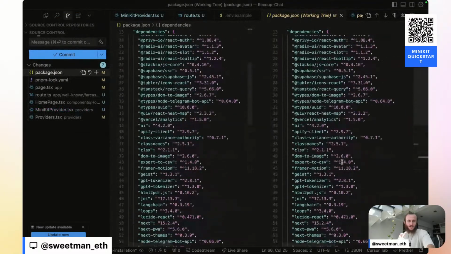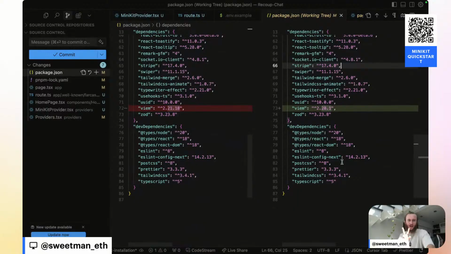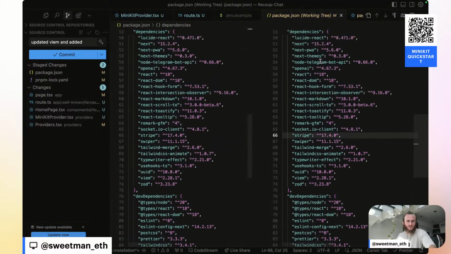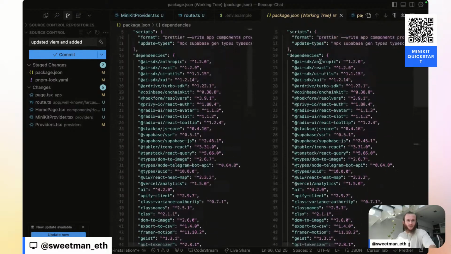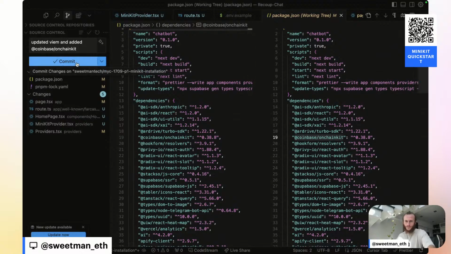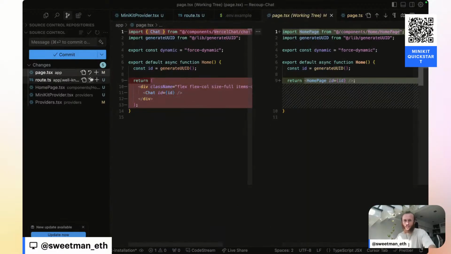And so now we've added two packages. We've added the Coinbase on-chain kit package, and we have updated our VM package. So let's add both of those and say updated VM and added, and let's specifically note what this package is that we've added. Coinbase on-chain kit. Commit that.